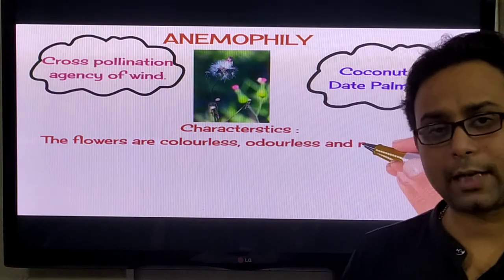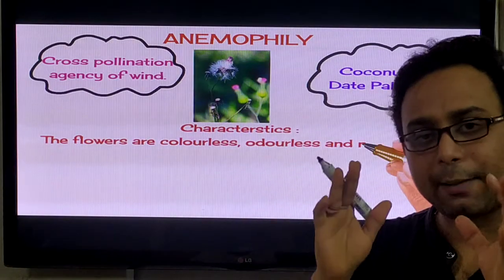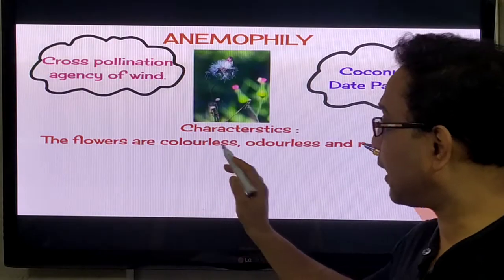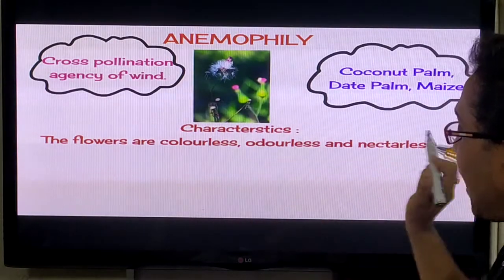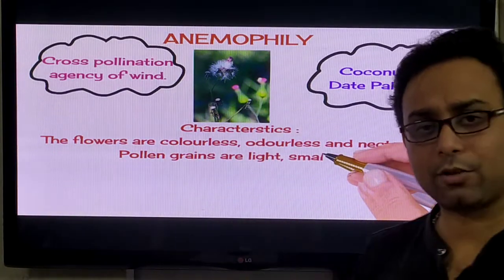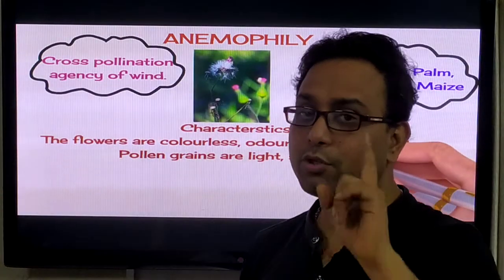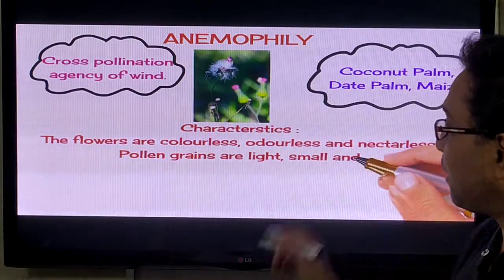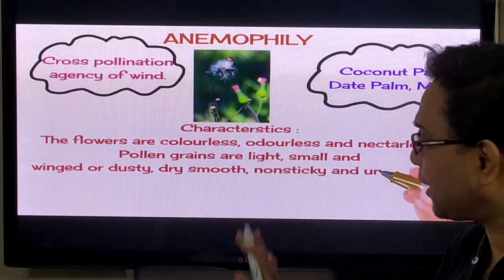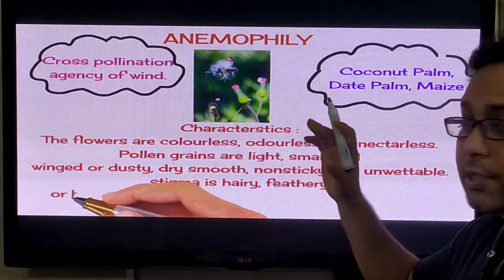But you know, the plants which follow anemophily, the type of pollination by wind, have some special characteristic features. The flowers are colorless, odorless, and nectarless, and the pollen grains are very lightweight because they move by air currents. So they are light in weight, very small and winged in nature, dusty and dry, smooth and non-sticky, and the stigma and style are exposed.